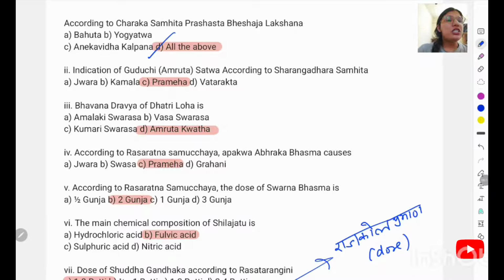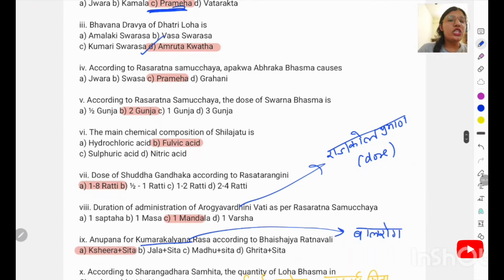Indication of Guduchi Sattva according to Sharangdhara Samhita. Guduchi Sattva is indicated for Prameha basically. Bhavana Dravya of Dhatri Loha: Bhavana Dravya for Dhatri Loha is the Amrita Kvata or the Guduchi Kvata.